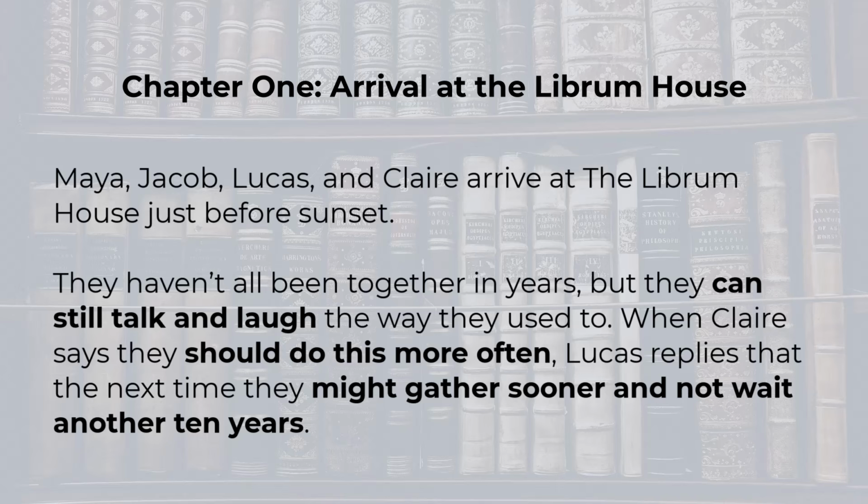Chapter 1, Arrival at the Liebram House. Maya, Jacob, Lucas, and Claire arrive at the Liebram House just before sunset. They haven't all been together in years, but they can still talk and laugh the way they used to. When Claire says they should do this more often, Lucas replies that the next time they might gather sooner and not wait another 10 years.